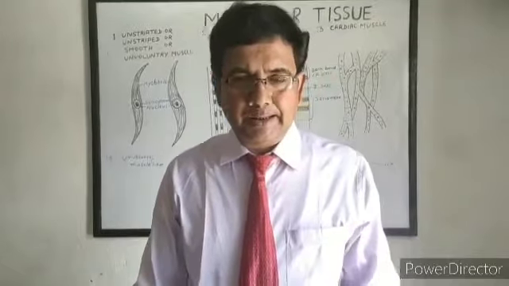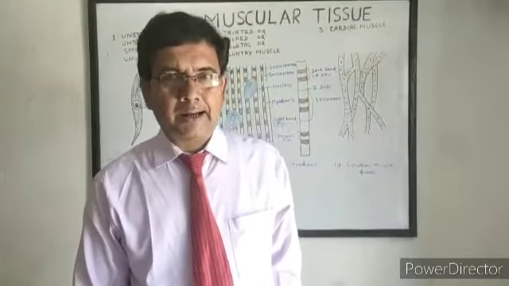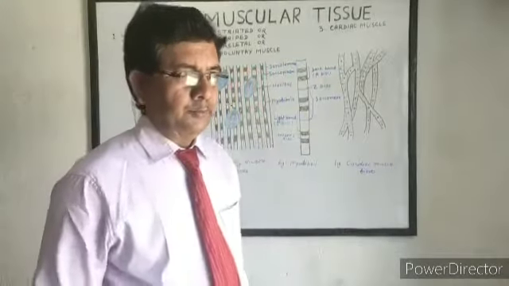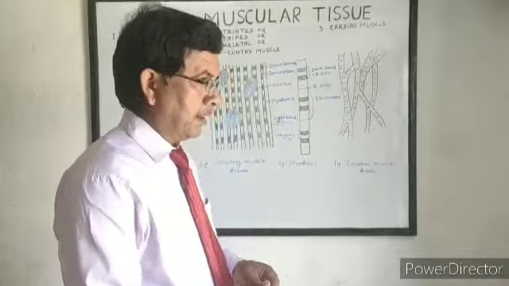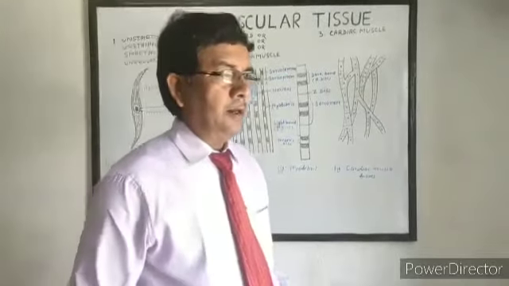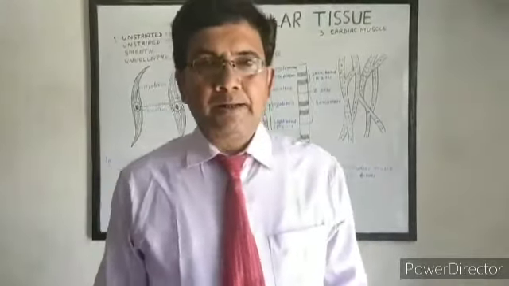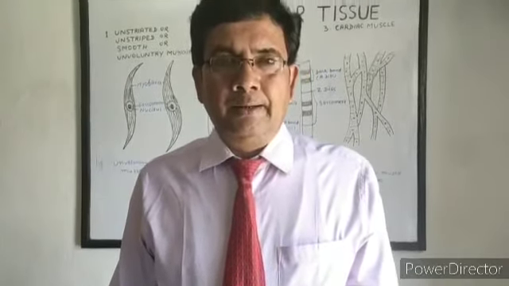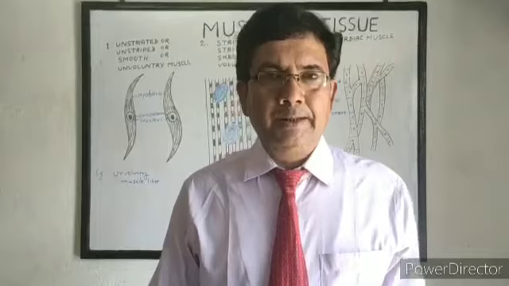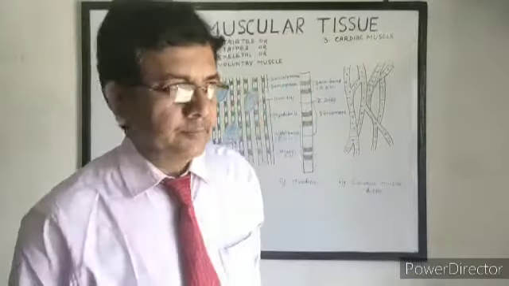So the movement to the organ is achieved by contraction and relaxation of muscular tissue. The main basic structure of muscular tissue is that the muscle fiber is very long and their intercellular matrix is little.